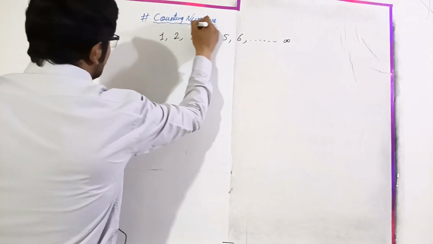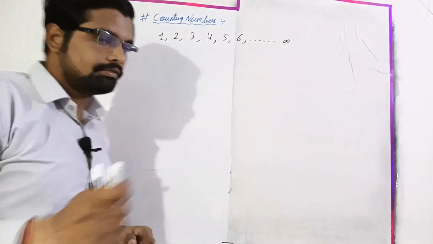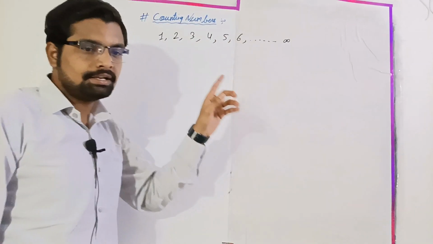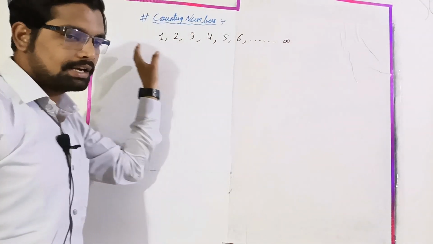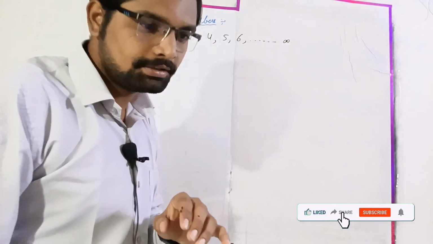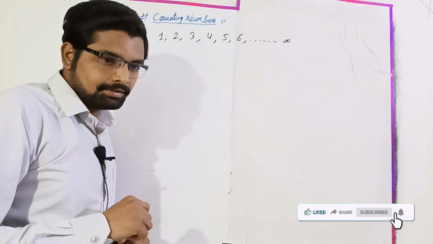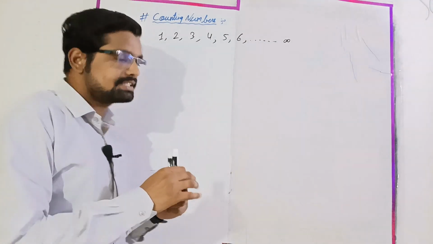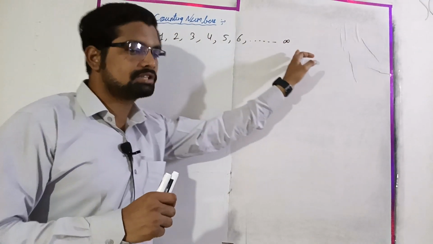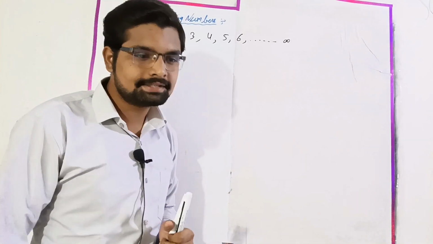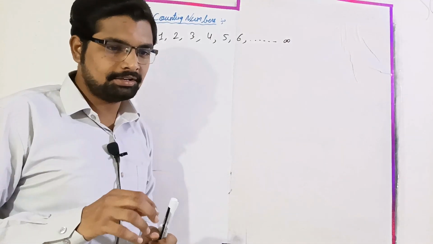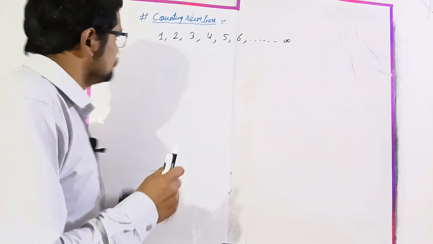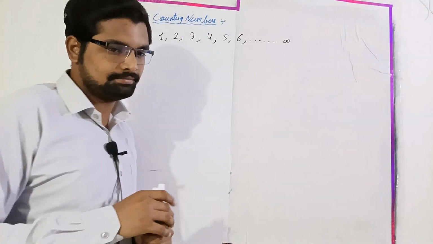There is one more name. In maths, the collection or set of 1, 2, 3, 4, 5, 6, the numbers that start from 1 and go till infinity, is known as, do you know it? The set is a different thing. Here I said the group of numbers which starts from 1 and goes till infinity is known as counting numbers. Yes, you are right, these are counting numbers, but there is one more name. It starts from n.